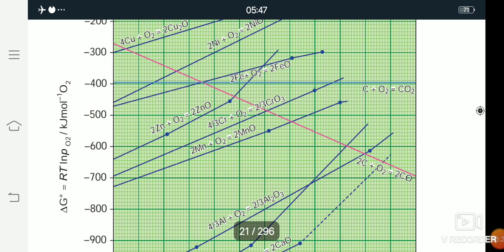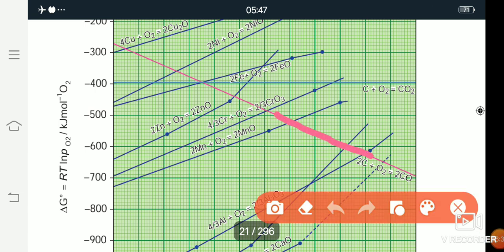In the next observation, the second point is the carbon monoxide line. The carbon monoxide line is the red line. It is a straight line with a negative slope, and the delta S value is positive. In the first case, silver oxide, the delta S value is negative, but for carbon monoxide the delta S value is positive.